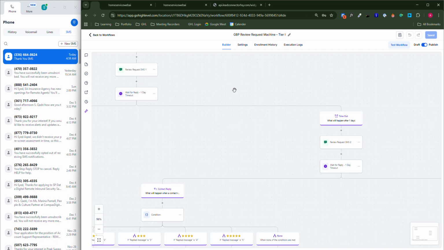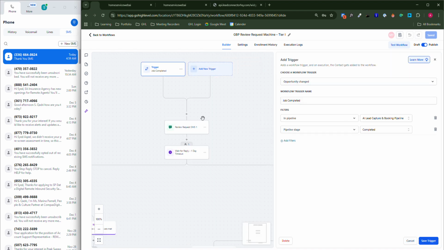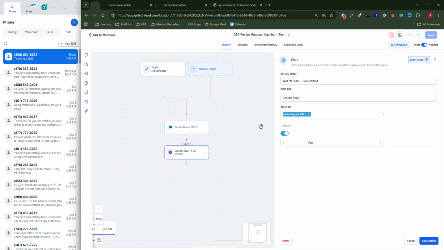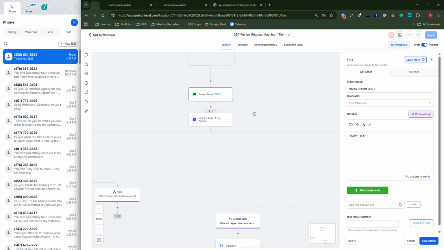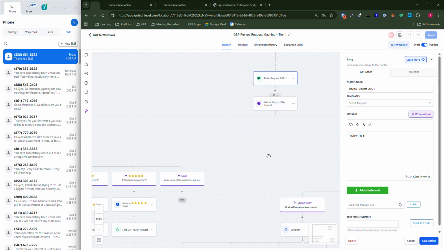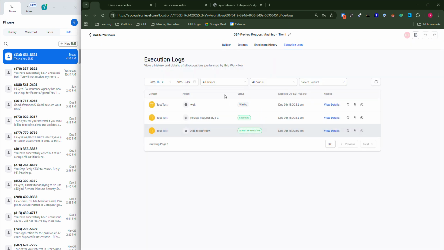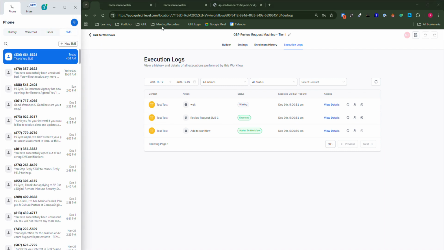When a product is completed, it sends a text message asking how you would rate us from 1 to 5. If I rate 5 or 1, whatever, it will give me this GBP request. And that is how tier 1 is working.